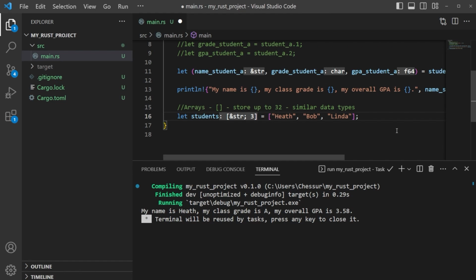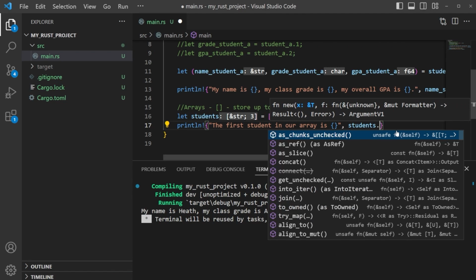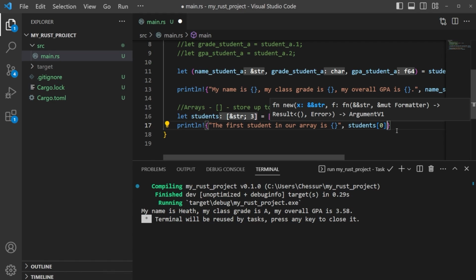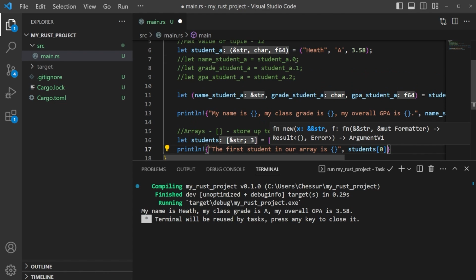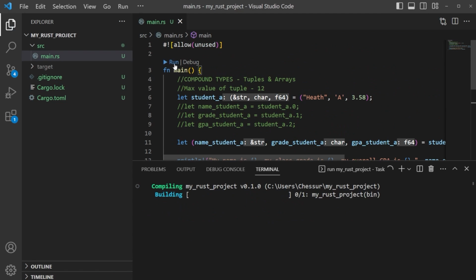And then if we wanted to call things out, again, we could. So if we wanted to, let's just print line, and we can do something like the first student in our array is, and then just give this. We could just say something like students 0, like that, okay? So note the bracket notation here versus the dot notation for a tuple, the difference between a tuple and an array. And then we're going to go ahead and close this off, save it, and run it up here.